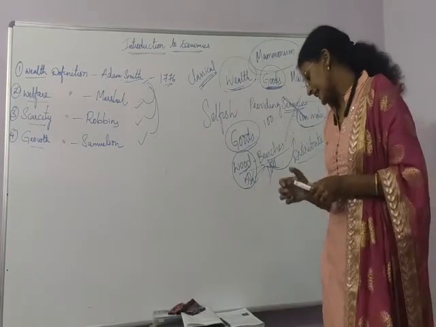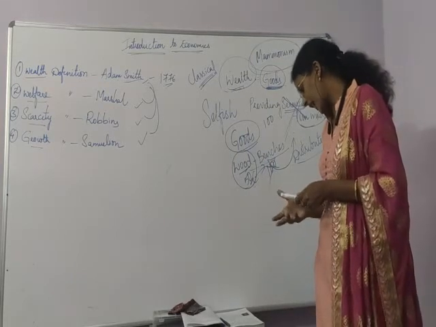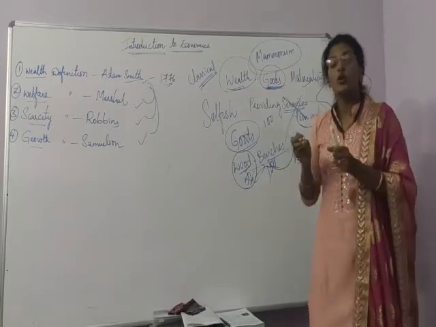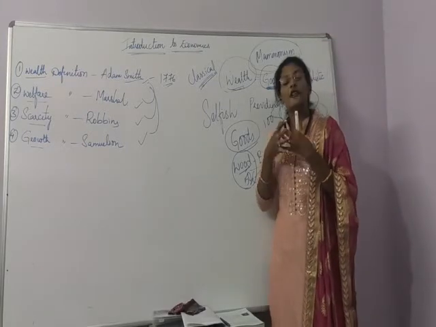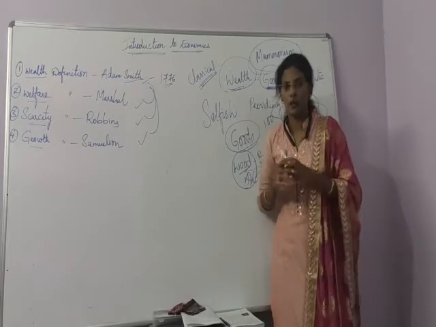And next thing, certain other economists are there. They are Bailey, Carlyle, Ruskin, and so on. They discuss that to give a definition, we should term a person as an ordinary man but not an economic man.